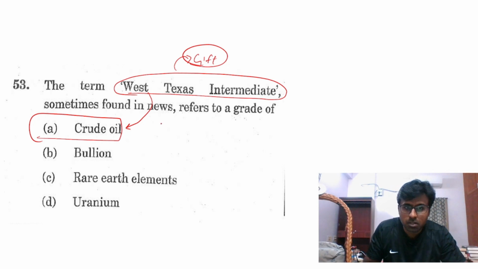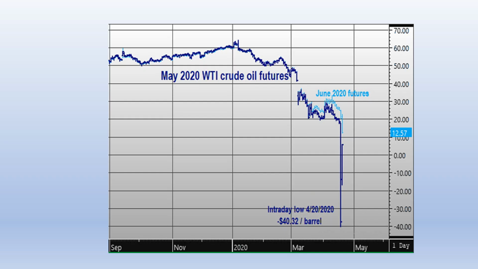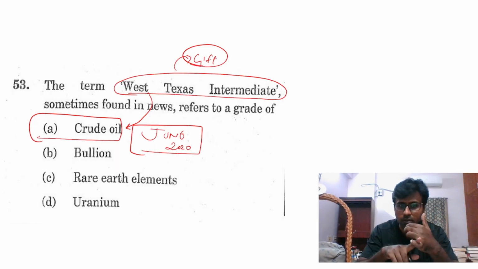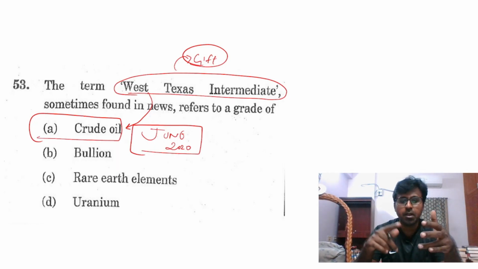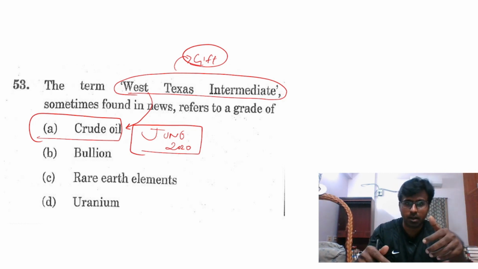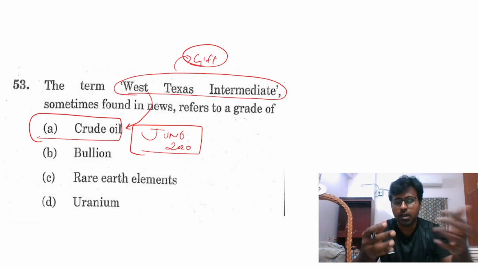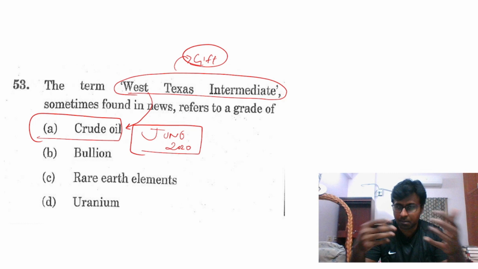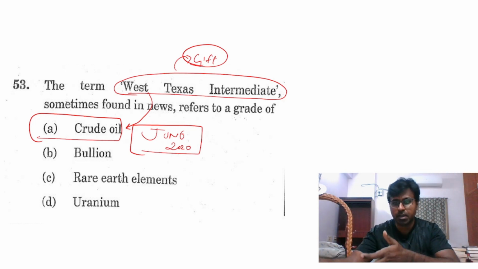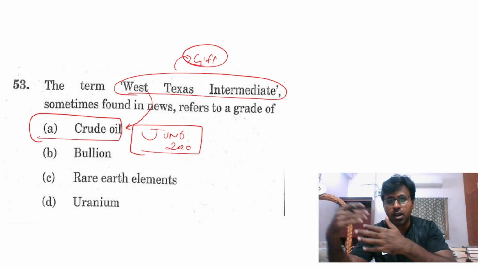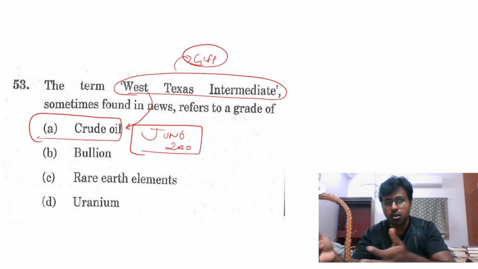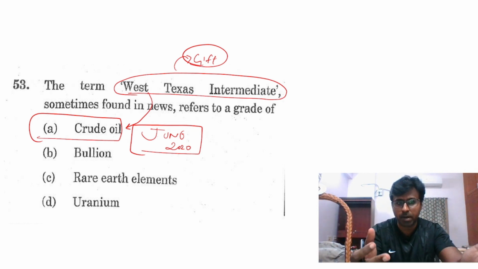Why was this in the news? Because around June or July 2020, the whole world was locked down and no one wanted to drive anything. When you don't want to drive, you don't need crude oil for petrol and diesel. Crude oil is the starting material, so you have to buy the crude oil and then make petrol and diesel. When you are not in need of petrol and diesel, why would a country buy crude oil?